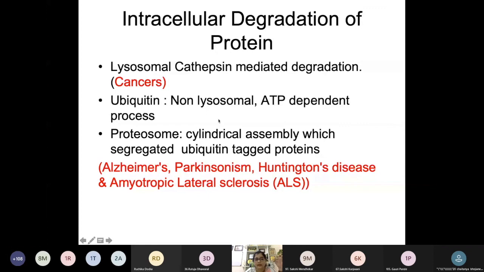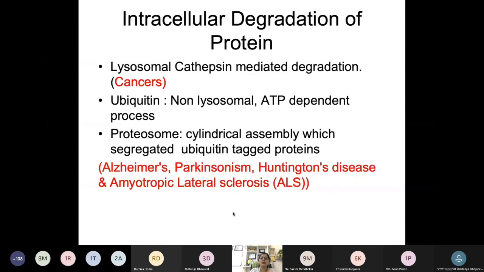Okay, and this leads to the degradation of protein. Now you can see these are some diseases which I have mentioned in red color, like Alzheimer disease, Parkinsonism disease, Huntington's disease, and amyotrophic lateral sclerosis. All these are neurodegenerative disorders.